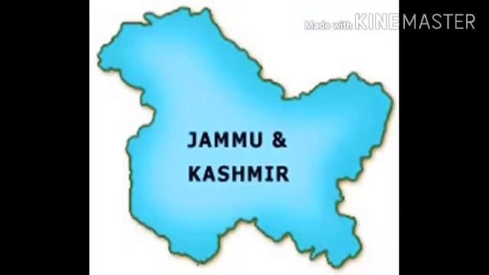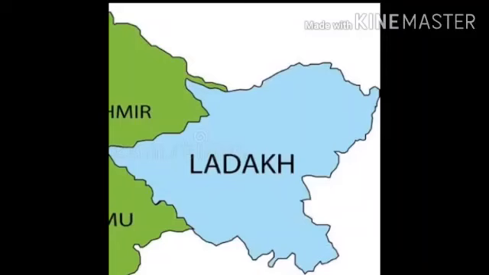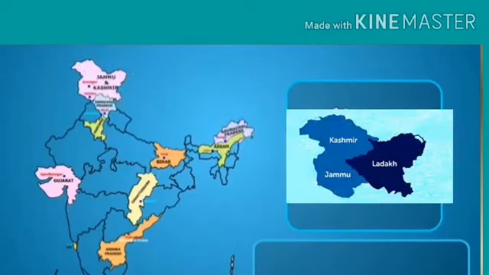Here, the most beautiful state is Jammu and Kashmir. Jammu and Kashmir is often called the Crown of India. In 2020, this state was divided into two union territories, namely Jammu and Kashmir and Ladakh. Let's talk about Ladakh. The capital of Ladakh is Leh. In the past, Ladakh was important for trade. Next, Jammu and Kashmir. It has two capitals, namely Srinagar during summer season and Jammu in the winter.